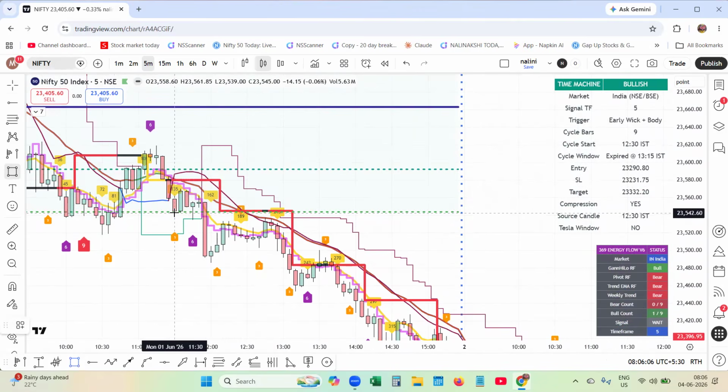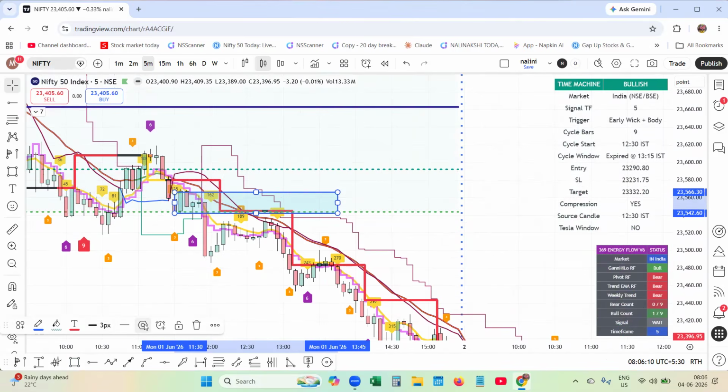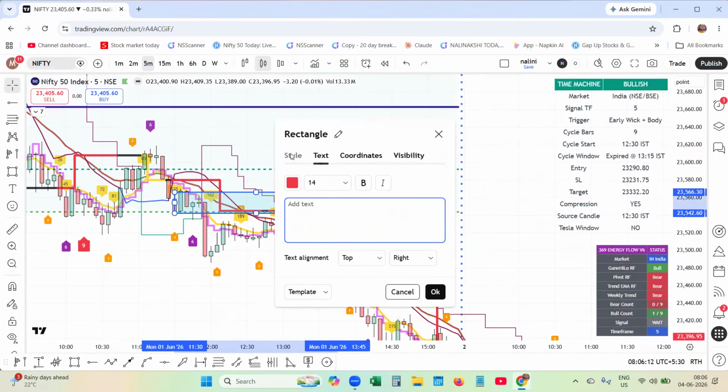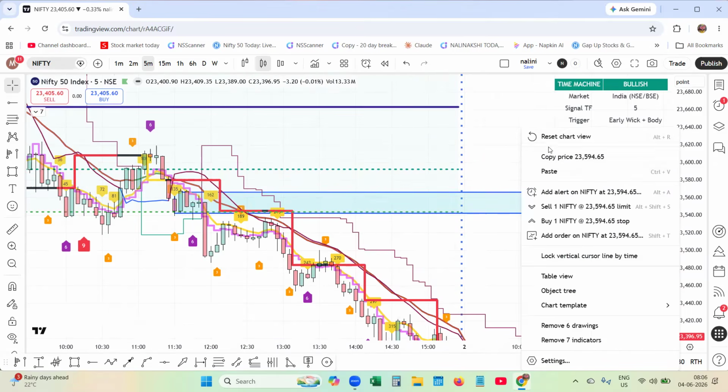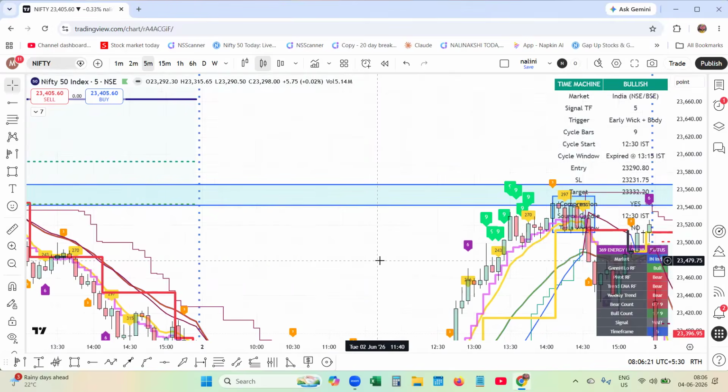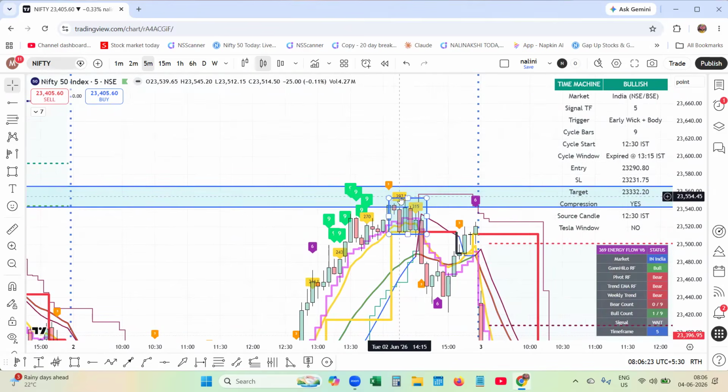Let me put a box over here and extend it to the right. Then let me reset and go back. See how the price is reacting from that area, from that time slot.